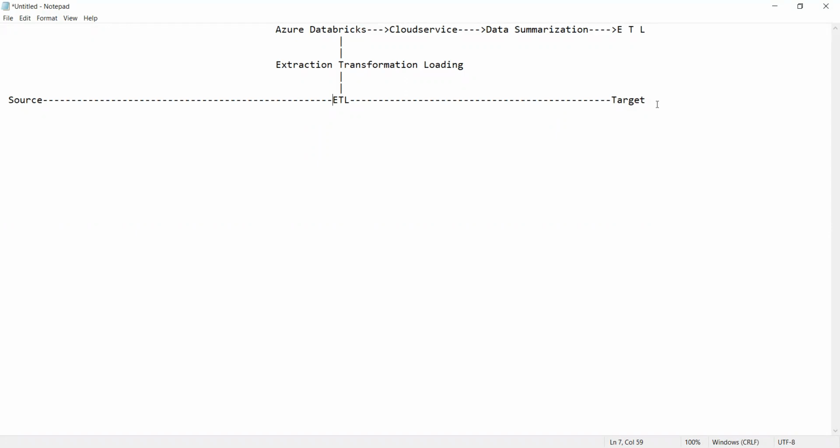ETL. So now, guys, what is source? Let's come back, all of you. Tell me now, what is source? Source is nothing but actually the source of data.